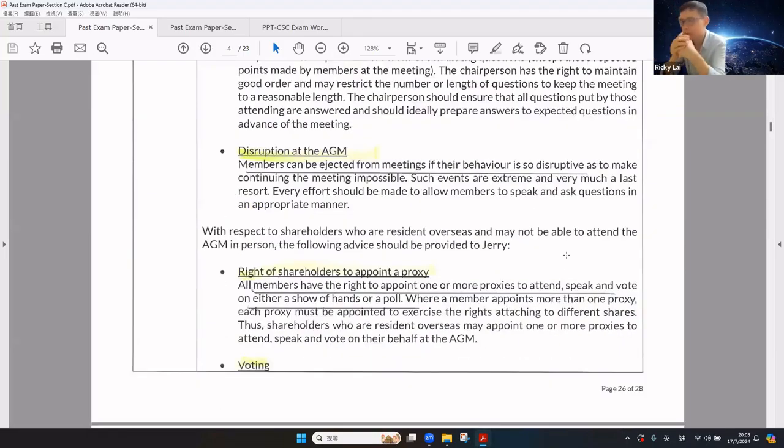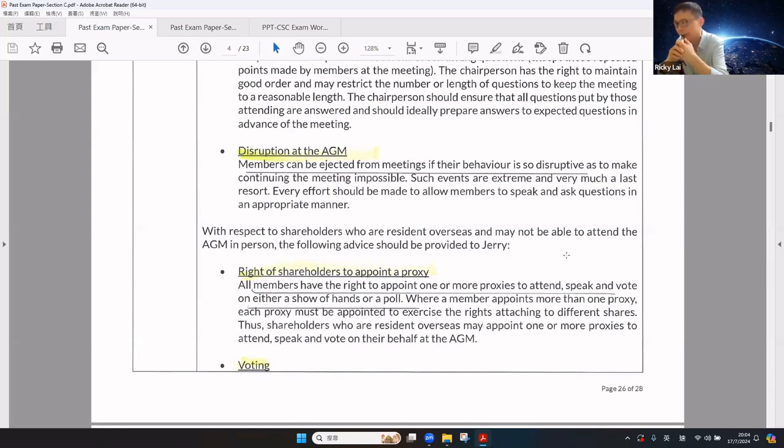Another headline which we should use is disruption at the AGM. Members can be ejected from the meeting if their behavior is so disruptive as to make continuing the meeting impossible. Such events are extreme and very much a last resort. Every effort should be made to allow members to speak and ask questions in an appropriate manner. How about the shareholders who are resident overseas?